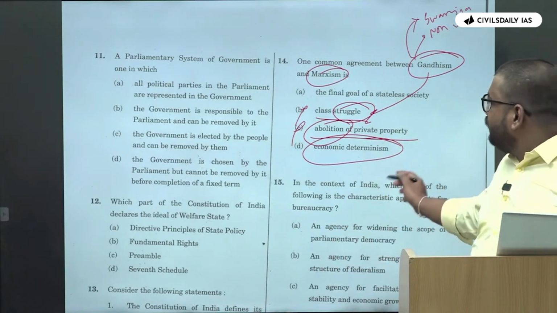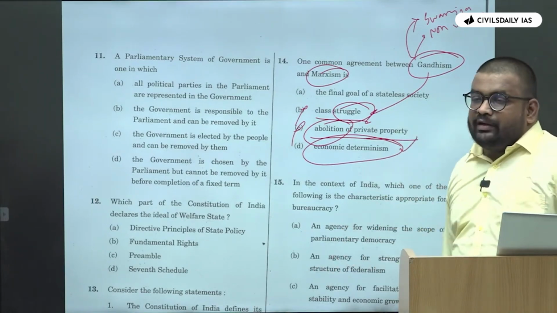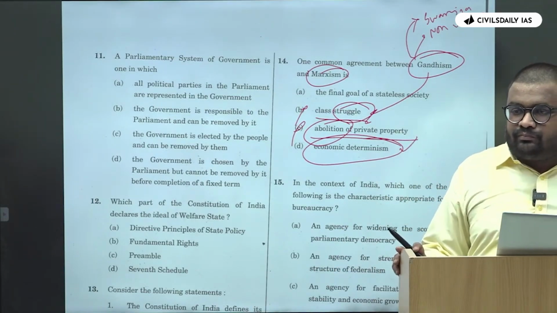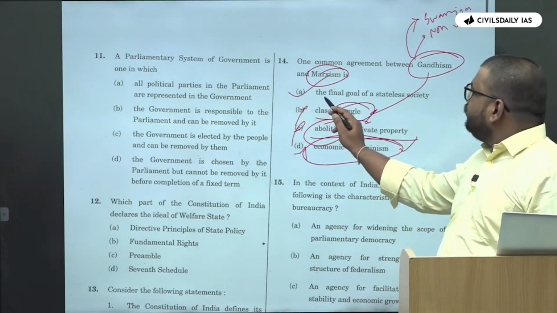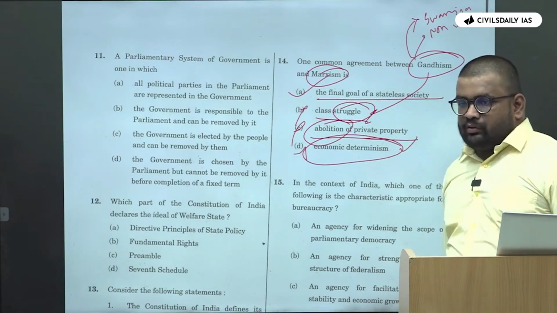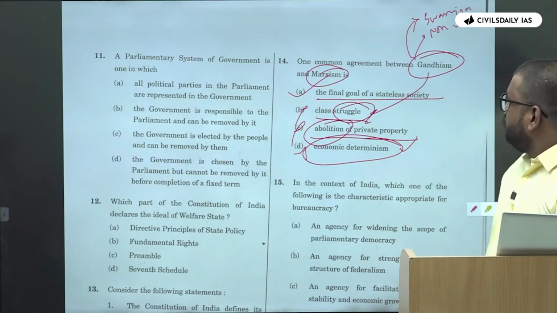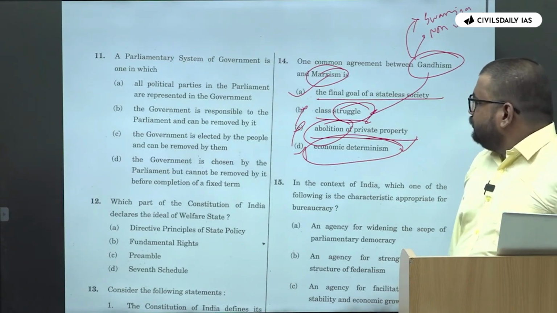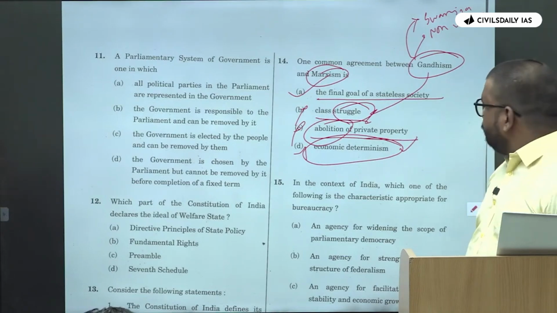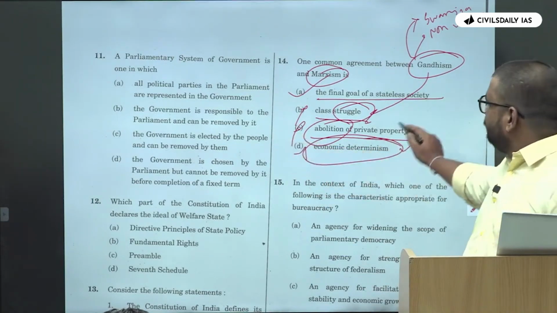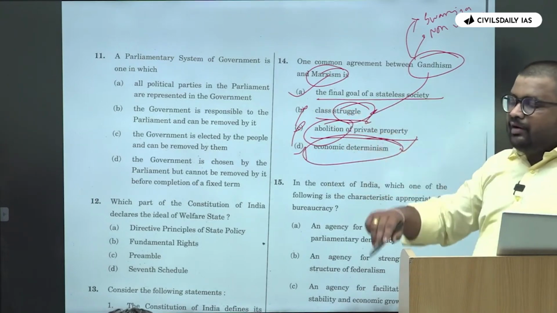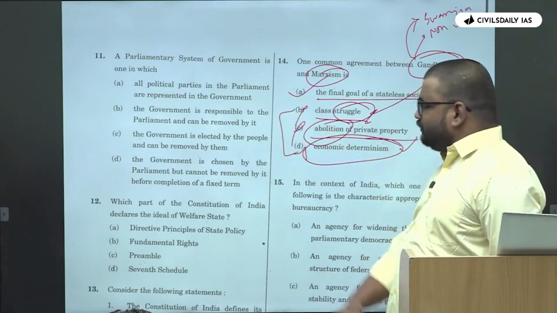Okay, so does this apply in the case of Gandhism? No, right? And no stateless society. No economic determinism. With respect to Marxism, these two are his analysis.